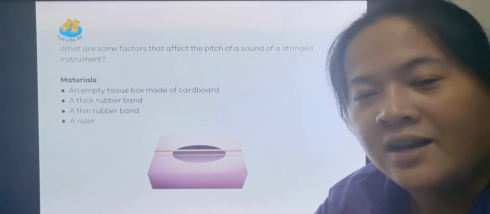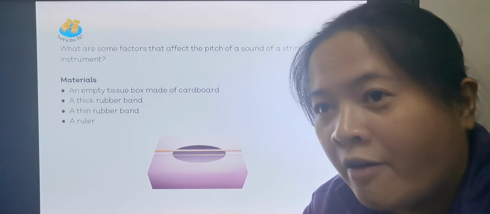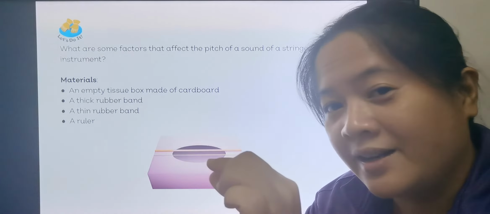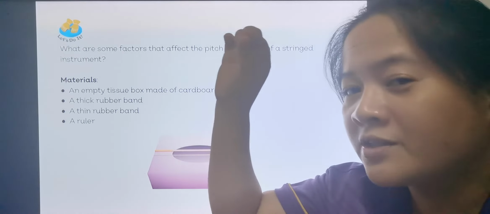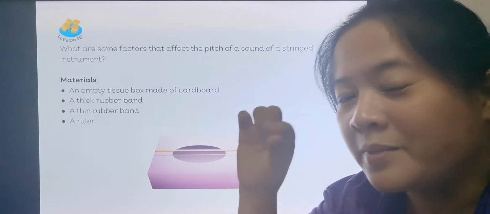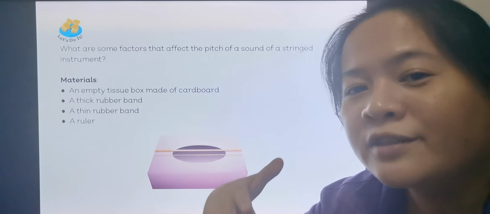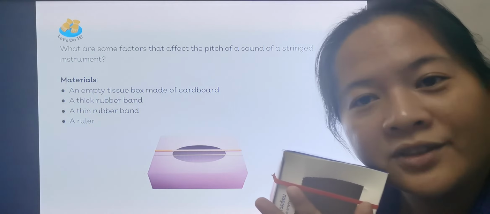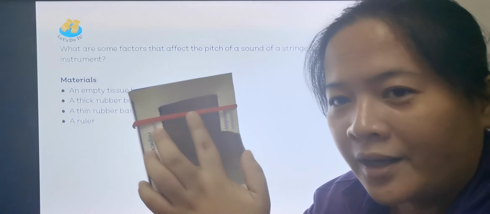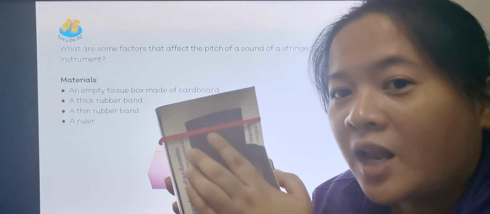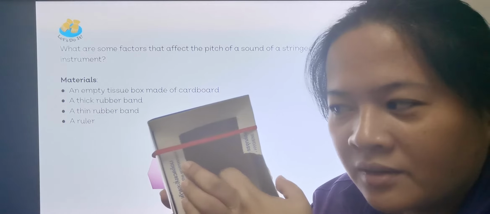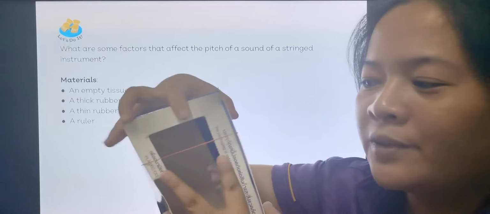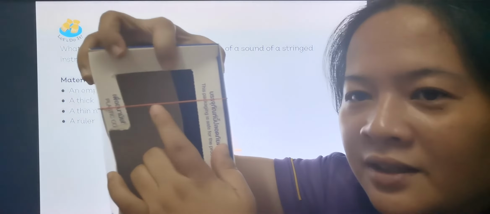And if you have a guitar, the strings are thicker at the top and become thinner going down, and they produce different pitches of sound. I hope you understood this. The thicker one produces a low pitch, and the thinner one produces a high pitch.